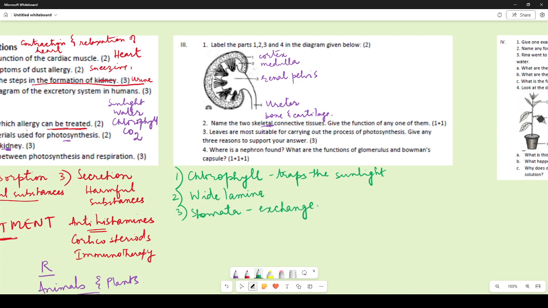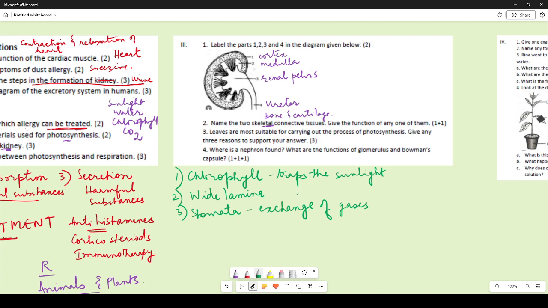Stomata are not present everywhere. Stomata are not present in the roots, and not on the stem. Yes, lenticels are present on the stem, but stomata are not. So it helps in the exchange of gases, and also it regulates the amount of glucose that would be in the tissues, in the phloem tissues. So it helps in the transportation of food or glucose as well as it is formed.